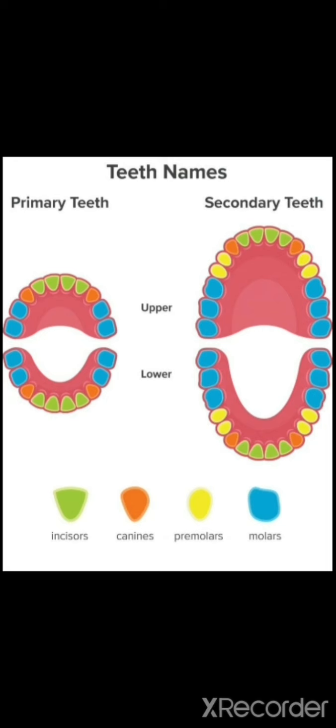Okay children, so with this buccal cavity introduction I would stop. Let us continue the remaining in the next class. Thank you.